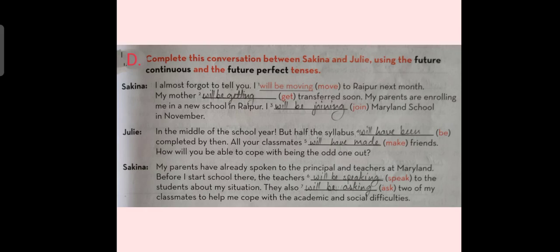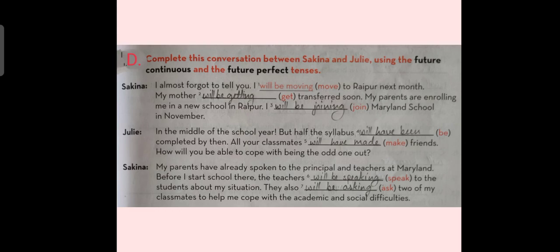Julie, in the middle of the school year, but half the syllabus will have been completed by then. All your classmates will have made friends. How will you be able to cope with being the odd one out?